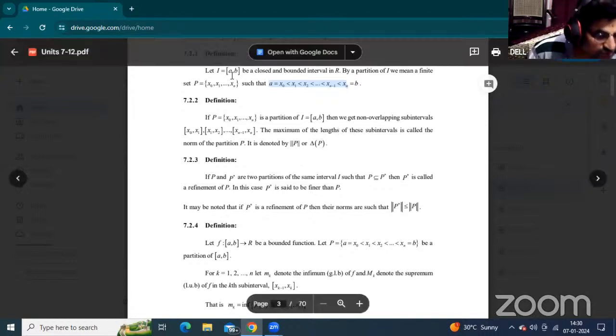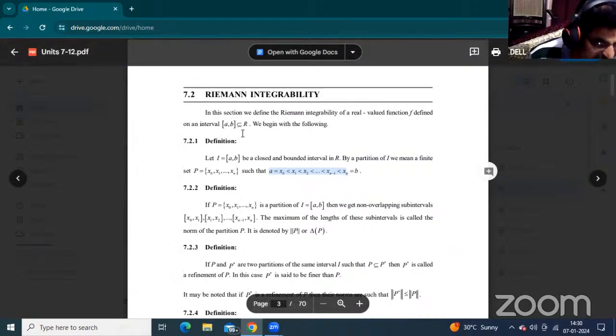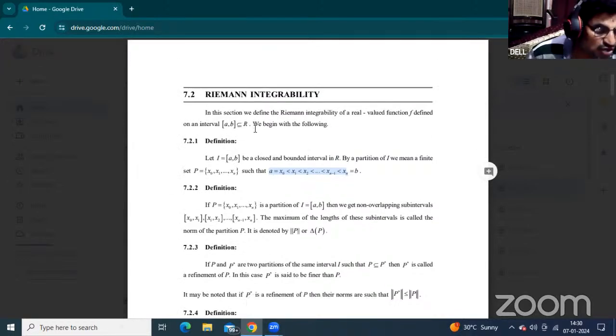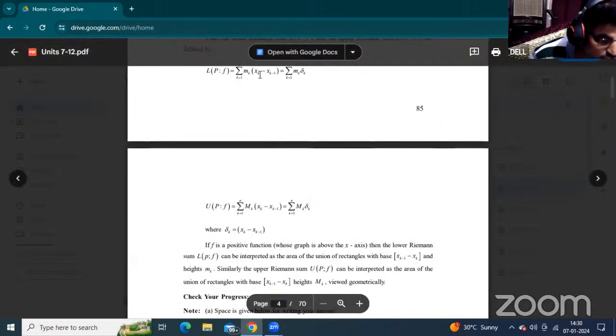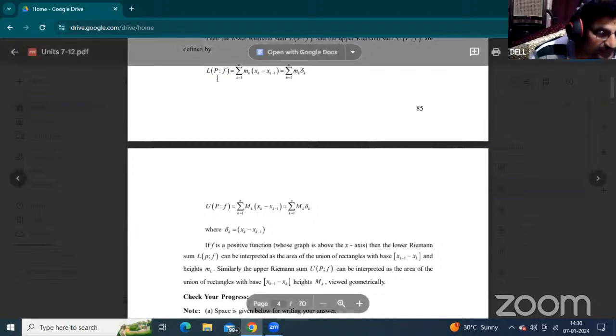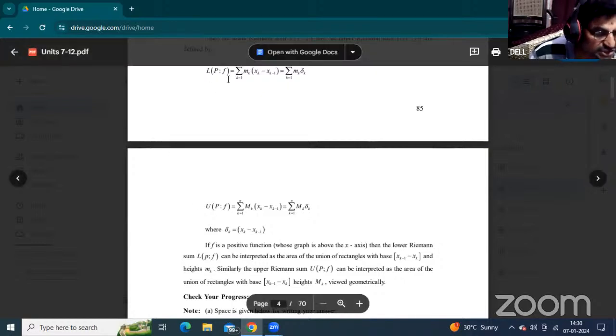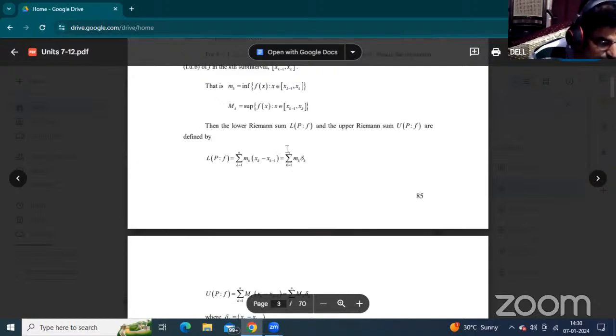Okay. Now, especially in this session, I must explain the Riemann integrability concept. The entire concept is lower Riemann sum and upper Riemann sum. The lower Riemann sum is denoted by L of P, f equals summation m_k del k, where k varies from 1 to n.